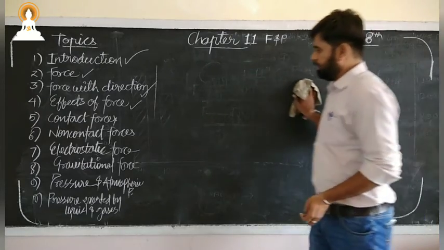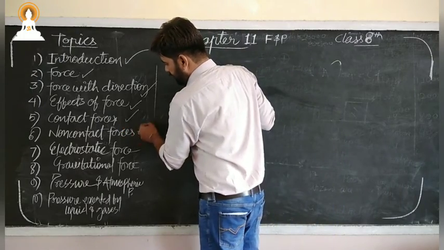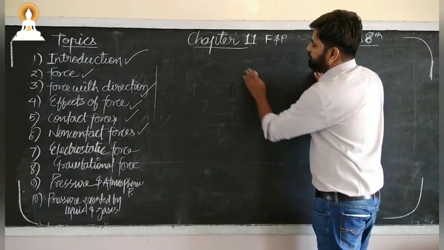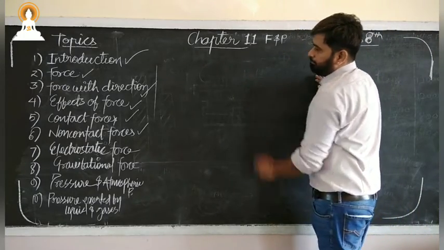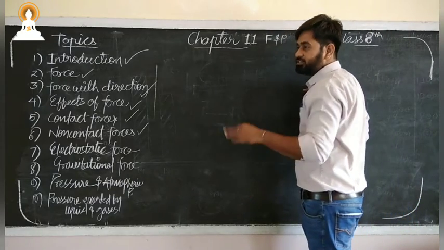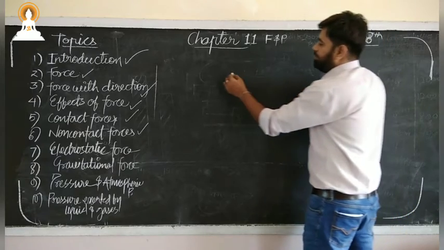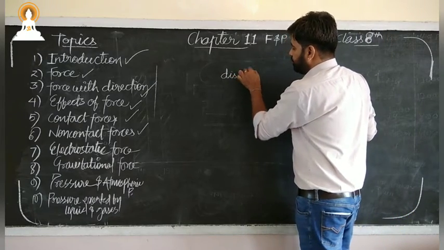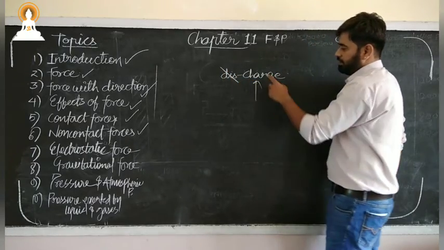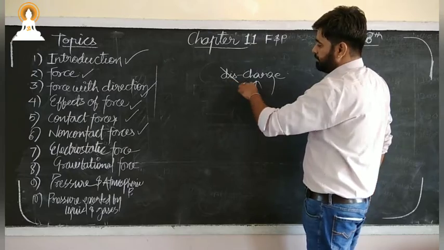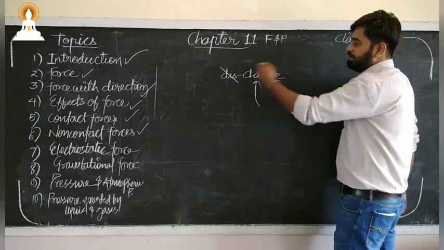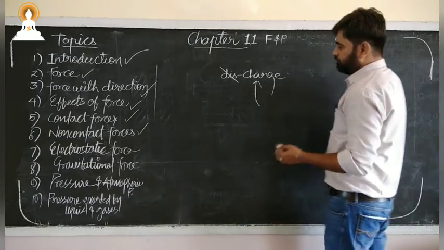Next is electrostatic forces. Now electrostatic force means what? Many times we see thunder with lightning. What is that lightning? That lightning is nothing but discharge. Now discharge means, if I remove this from charge, then that will be nothing but charge. Now when this charge came in contact with the opposite one, they became discharged and released the energy. So electrostatic force means what?